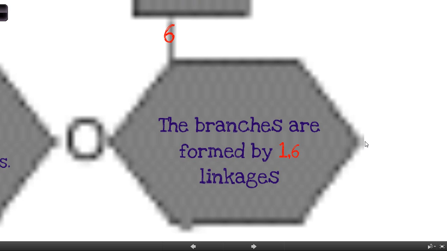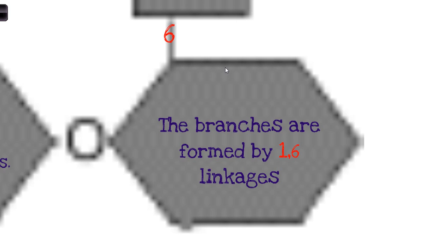So normally they link 1 to 4, so we'll have the 1 here, and then the 4 of the next molecule. Alright, if we start one here with 6, this is carbon number 6 on this sugar, and the next molecule will have carbon number 1 sticking to it. And then that side chain can continue with 1 to 4 linkages in a straight line, and eventually it can branch again. So amylopectin, it's not that you only have 1 to 6 linkages. It's actually mainly 1 to 4, mainly straight chains, but occasionally you get these branches or these side linkages that come off to one side.